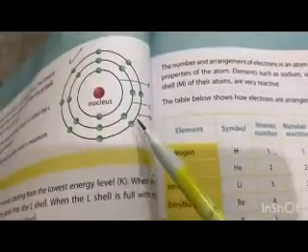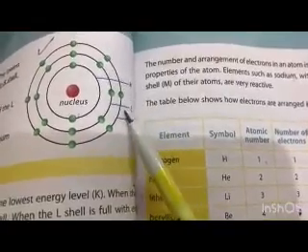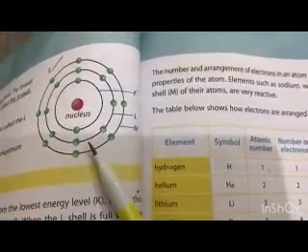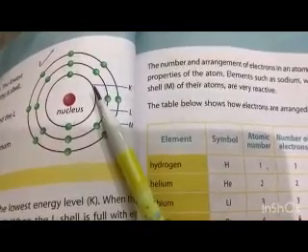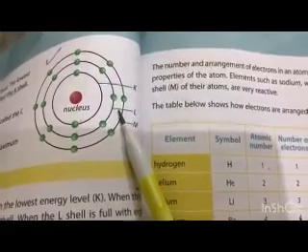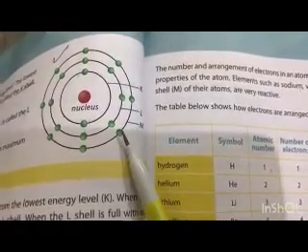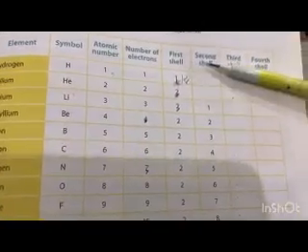But over here in our book we are discussing only the main ones, that are the K shell, L shell, and M shell. Always remember that the K shell is the first shell, which can hold only up to 2 electrons, the L shell can hold up to 8, and the M shell can hold approximately 8 electrons. So accordingly you know how many electrons are in the first, second, and third shell.